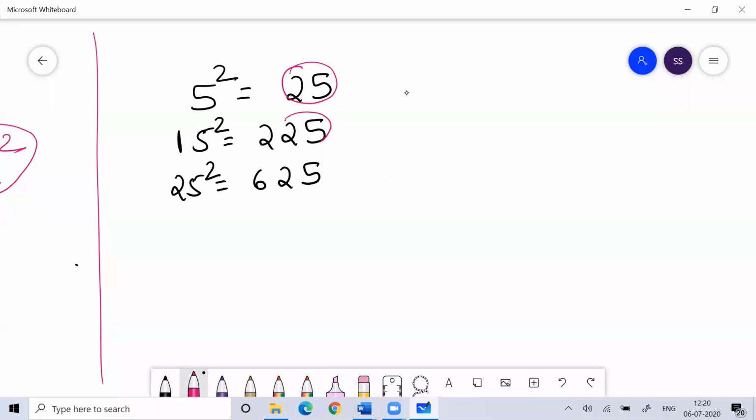Then 35 square is 1225. So always remember, any number which ends with 5, the square of that number will end with 25. I hope you are clear with this.